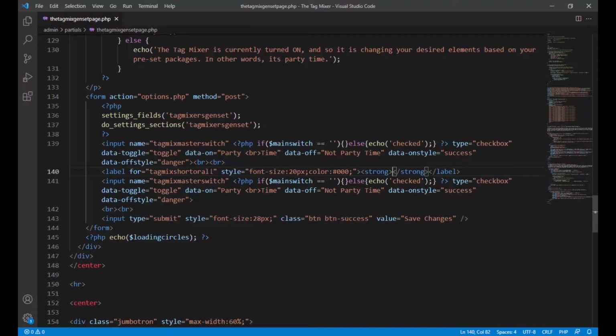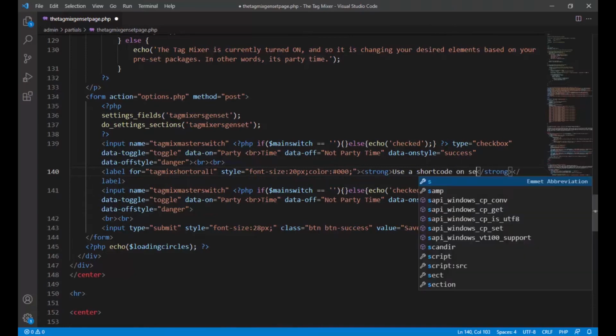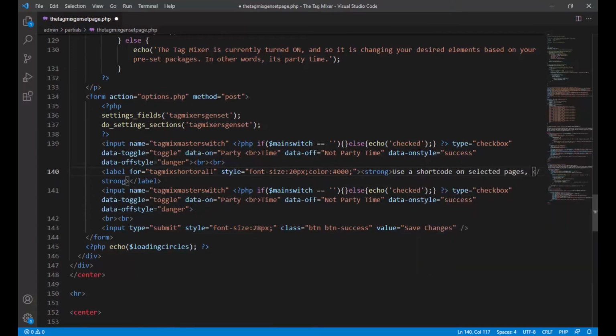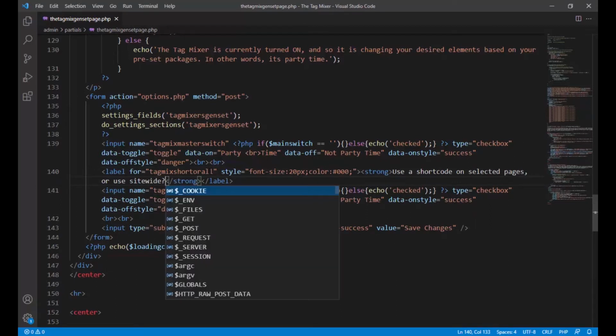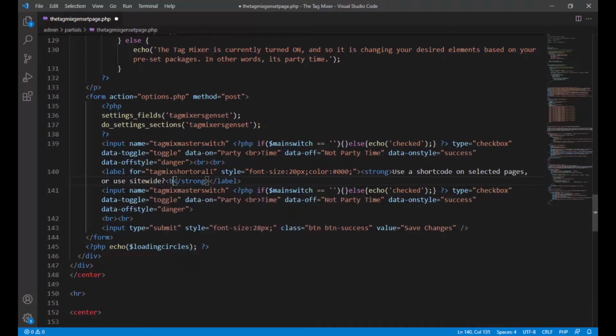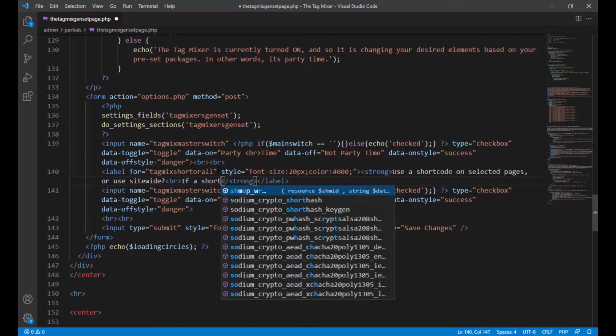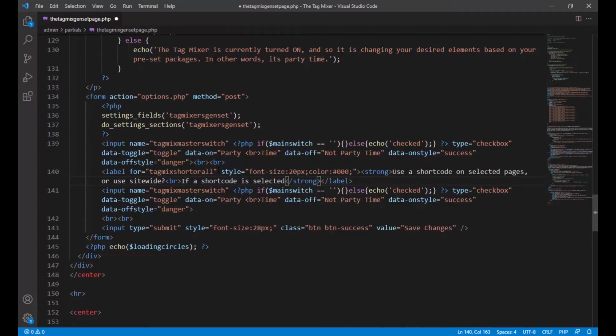Okay, so now in between here, I'm just going to say something like use a shortcode on selected pages, or use Sitewide. That's good, with a question mark. Okay. And then I think I want to break it another line, and I want to say if a shortcode is selected, here's your shortcode. Because we have to give the user the shortcode, and they actually don't know what it is right now. And there's no way for them to get it except for us telling them. So we're going to give them what the shortcode is, and then let's go ahead and do it like this.